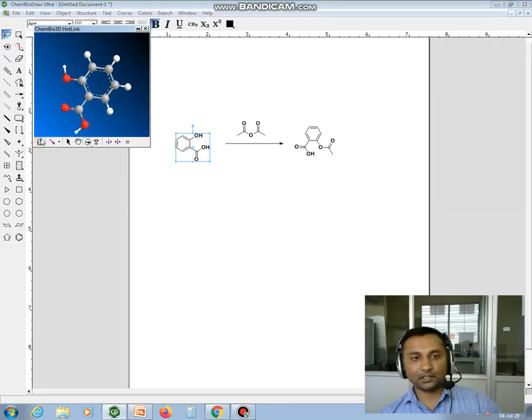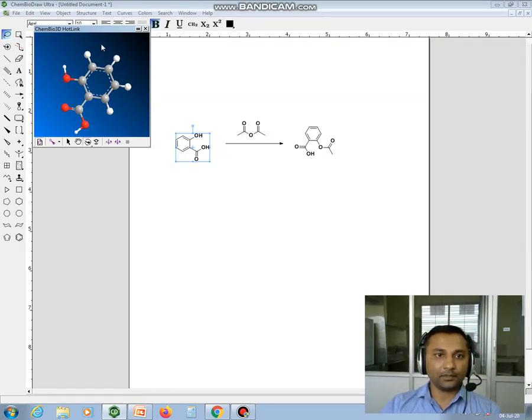So this 3D structure is very useful to see the orientation of your carbon and hydrogen in the given structures. Even you can identify whether your reaction will move or not by using this 3D software. I will show you. Let it open.